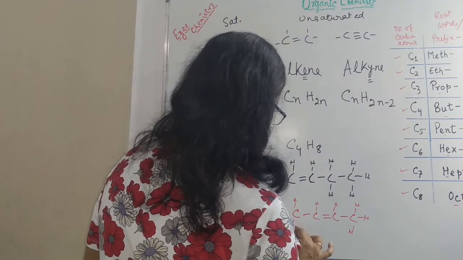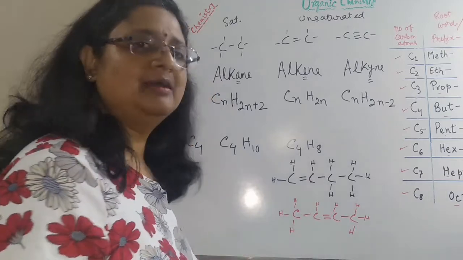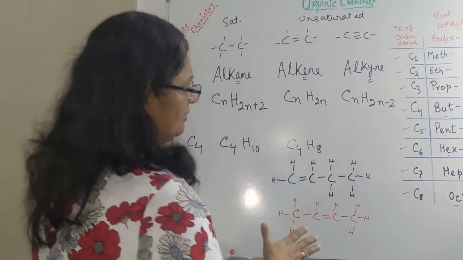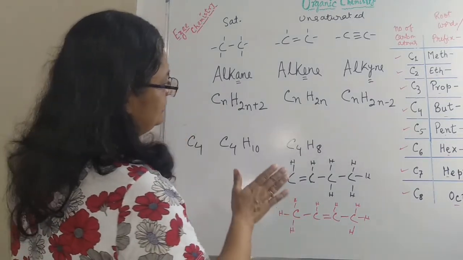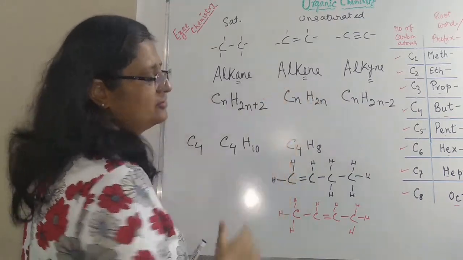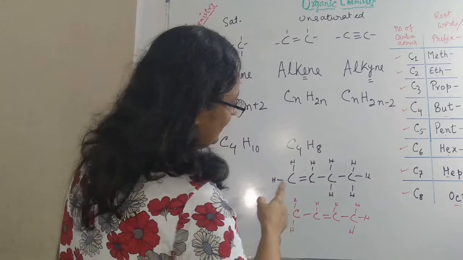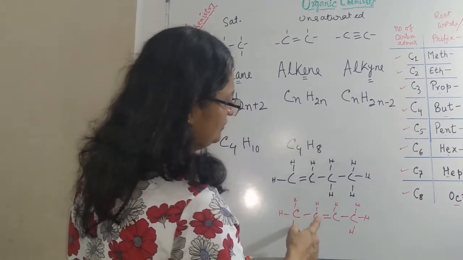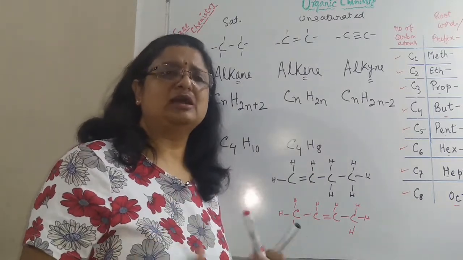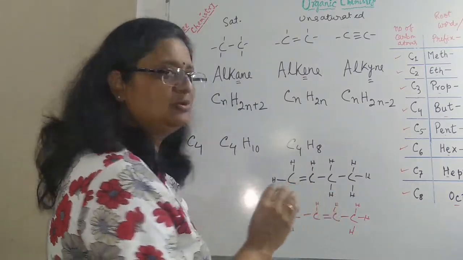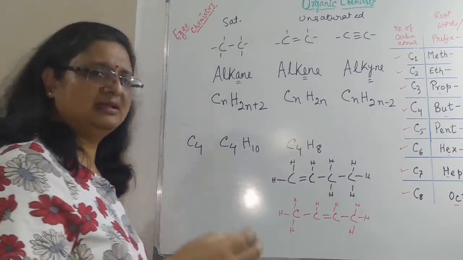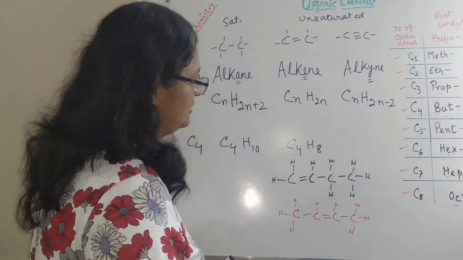These two have different names, and about their structures we will talk in our next video. Now the naming could be, for this one it will be butane, of course, butene, sorry, it will be butene. But where will be the position? It will be in 1 or it will be in 2, the double bond. We will talk about that when we talk about IUPAC nomenclature. It is butene, but 1-butene or 2-butene, we will discuss them in next videos.